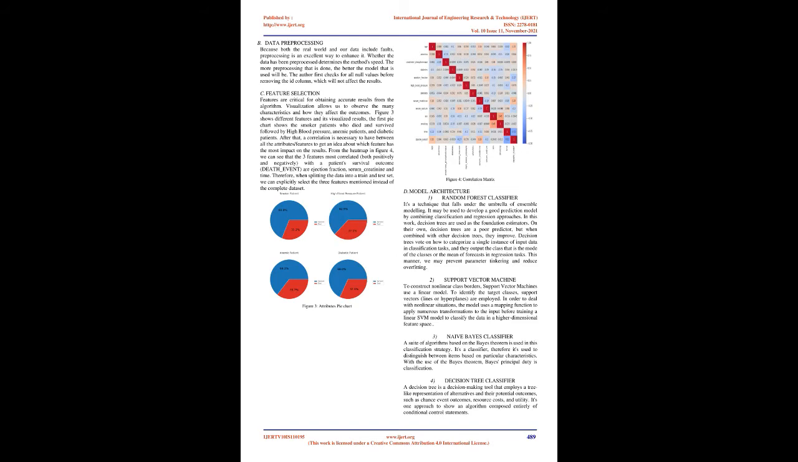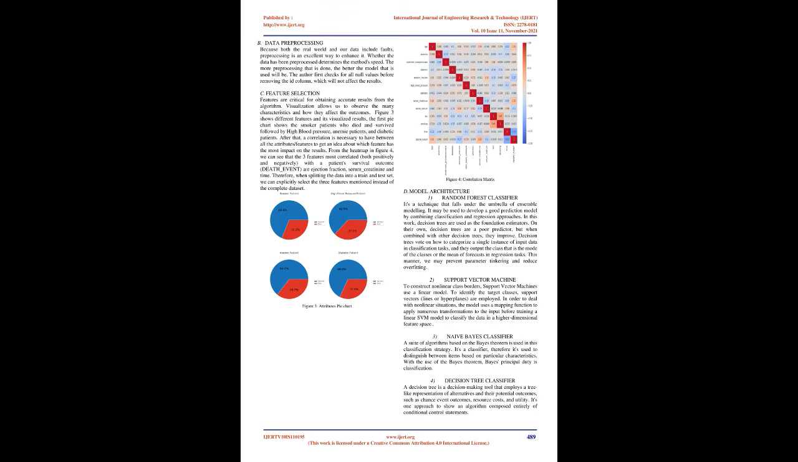From the heat map in Figure 4, we can see that the 3 features most correlated, both positively and negatively, with the patient's survival outcome, death_event, are ejection fraction, serum_creatinine, and time. Therefore, when splitting the data into a train and test set, we can explicitly select the 3 features mentioned instead of the complete dataset. Figure 4, Correlation Matrix.